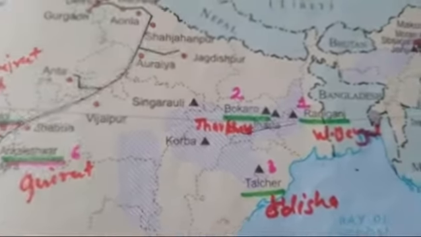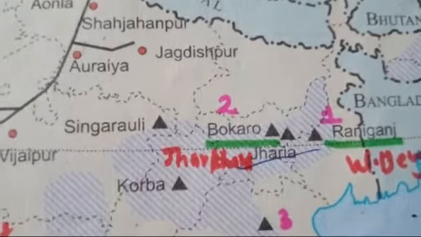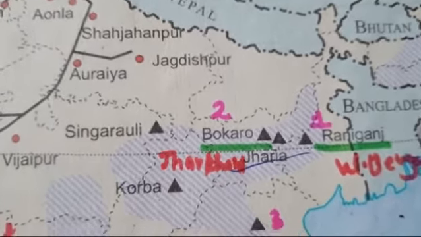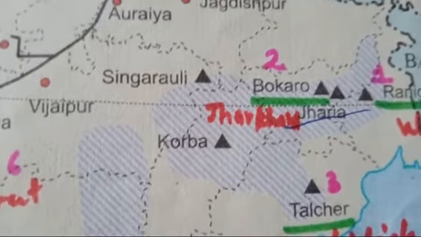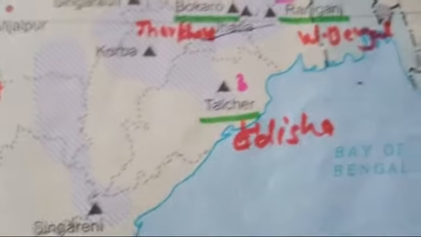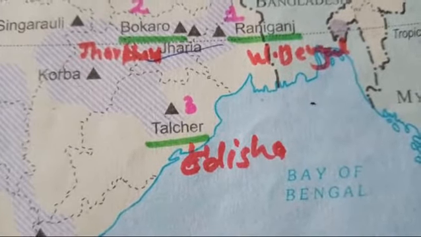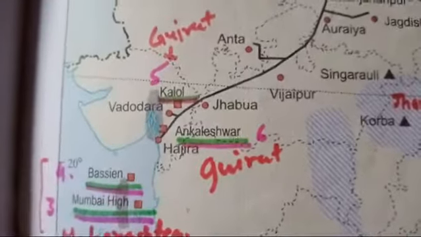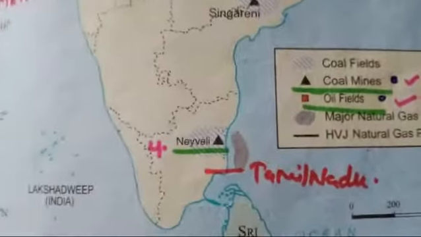Coal mines, first of all, Raniganj, and it is in West Bengal. Second, you have to locate Bokaro. Second is Bokaro coal mines, and Bokaro is in Jharkhand. Third, Talkar. Talkar coal mine is in Odisha. Fourth coal mine is Naveli, and it is in Tamil Nadu.